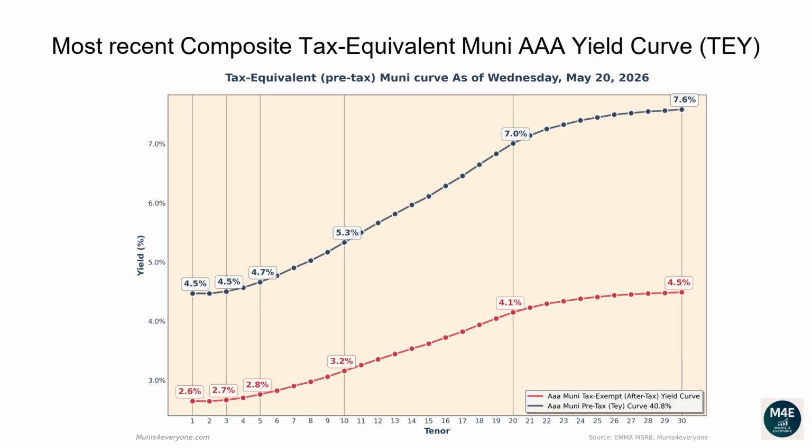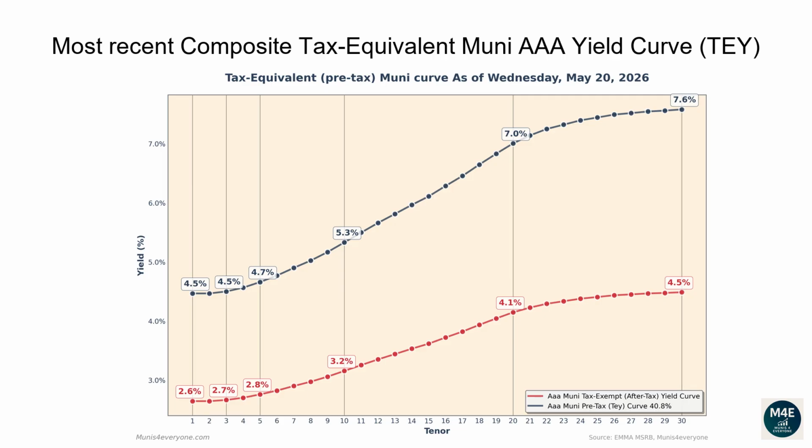Let's now go over the most recent composite tax-equivalent Muni AAA yield curve. The following graph shows, in red, the tax-exempt after-tax Muni yield curve, versus in blue its tax-equivalent, pre-tax version assuming a 40.8% top tax bracket, as of May 20, 2026. Why would you care to see the tax-equivalent version of the Muni yield curve? More on this later. Let's first go over the pre-tax, aka tax-equivalent yield curve.